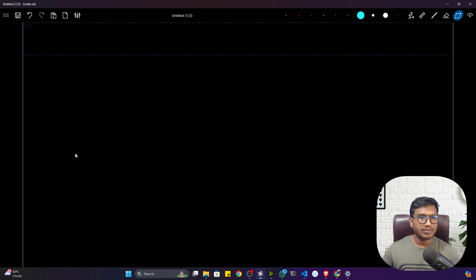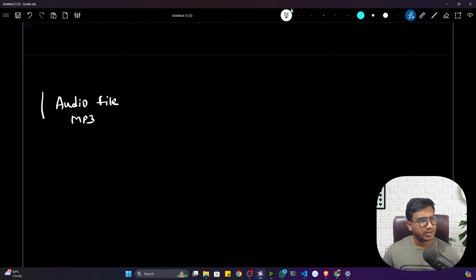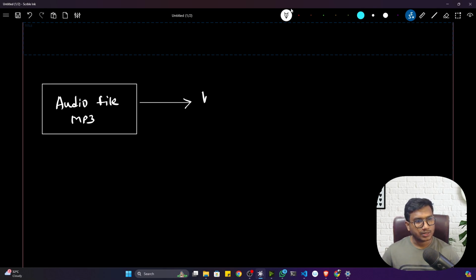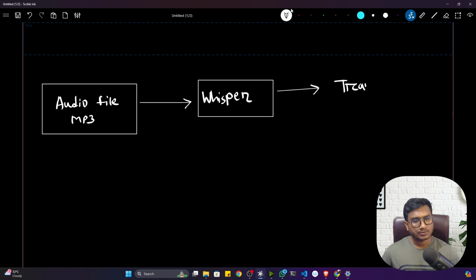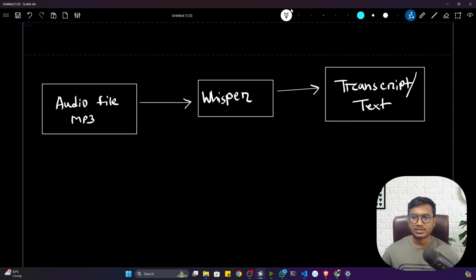Here we'll be implementing audio transcript translation. I will pass one audio file, which can be mp3 or any other format, to the Whisper model. The Whisper model will return a transcript of this audio. Transcript means it is text. It will return the entire audio text.